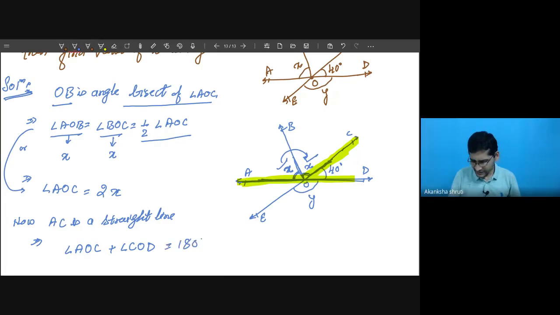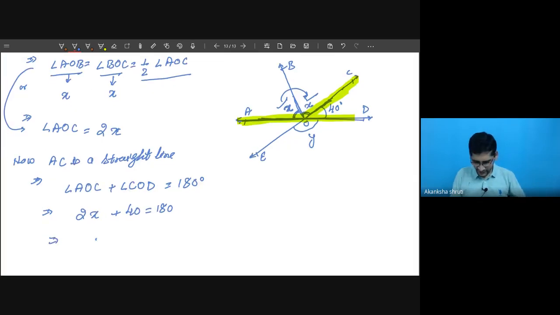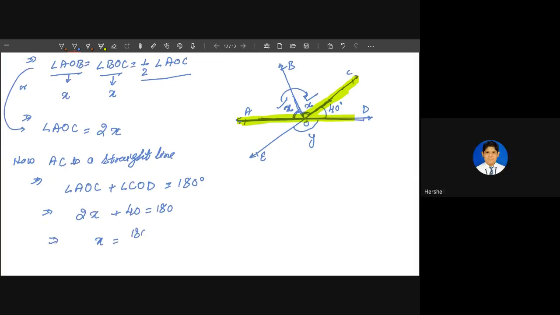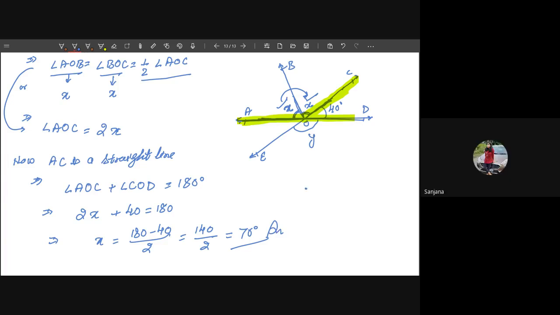So 180 degree. Now, student, what is AOC? It is nothing but our 2x plus COD, which is given as 40, is equal to 180 degree. So what will be the value of x? 180 minus 40 and divided by 2. It is equal to like 70. 140 by 2, it is coming as 70 degree. Good. So what is the value of x? x is coming as 70 degree.